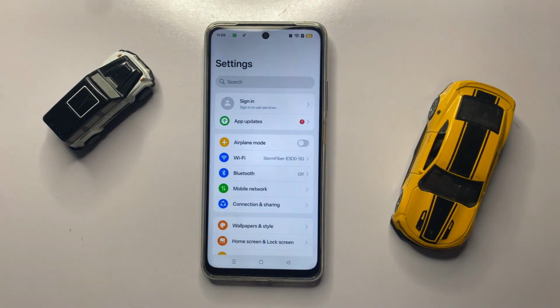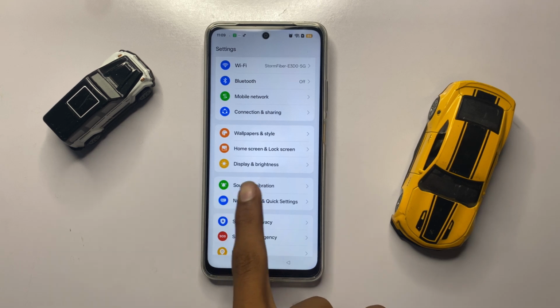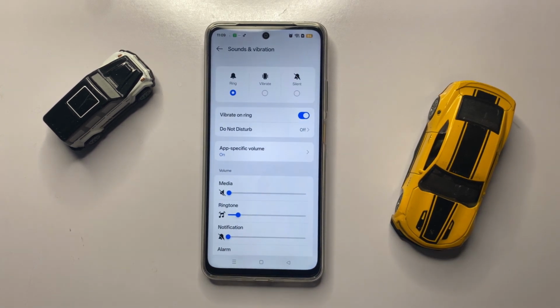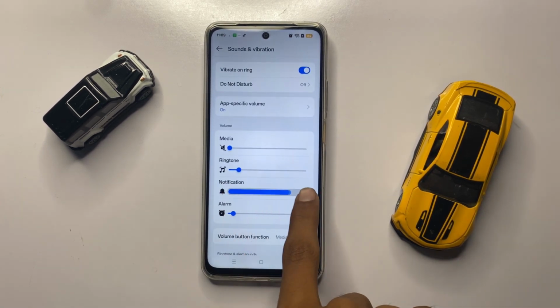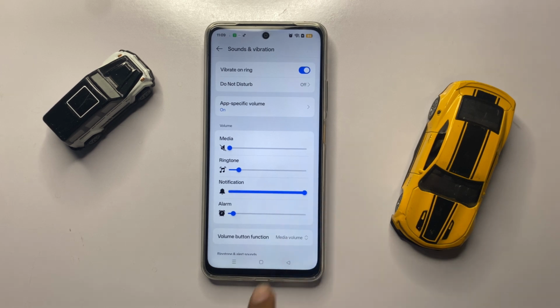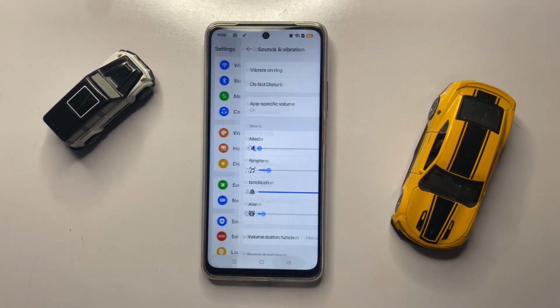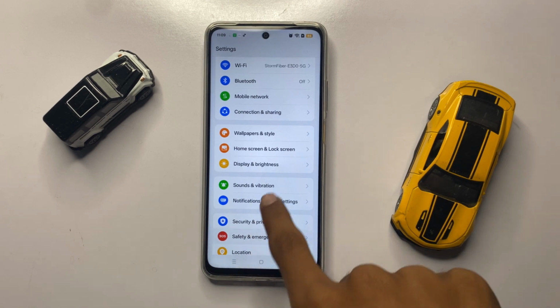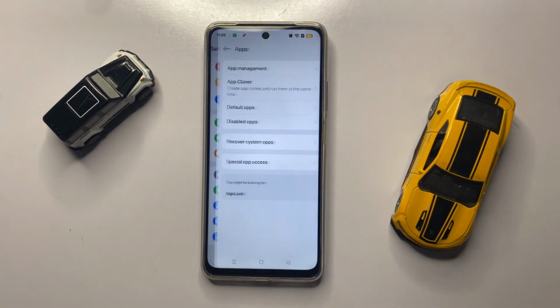open settings. In settings, scroll down and click on sounds and vibration, and here you can turn on your notification sound. After turning on your notification sound, go back and scroll down and click on apps.